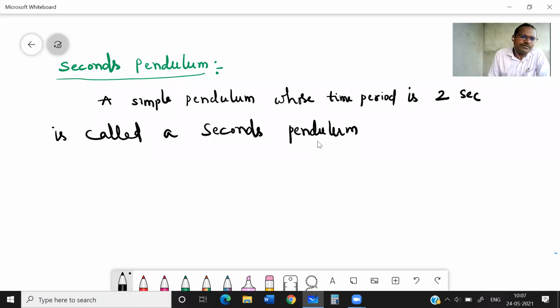Important. You need to remember this. What is a seconds pendulum? Seconds pendulum is nothing but if you take a simple pendulum such that if it takes 2 seconds for a complete oscillation, then that will be called a seconds pendulum.